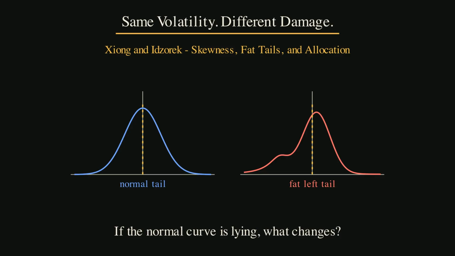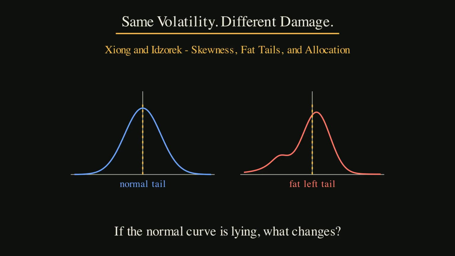The old portfolio model saw average return, volatility, and correlation. That was useful, but it missed something investors feel in their bones. A surprise gain is not the same as a surprise loss. A good shock is pleasant. A deep loss can force selling, break a spending plan, or damage a pension fund. So the question is simple. If the normal curve is lying, what changes in the portfolio?